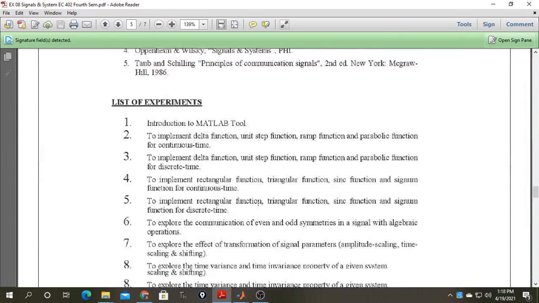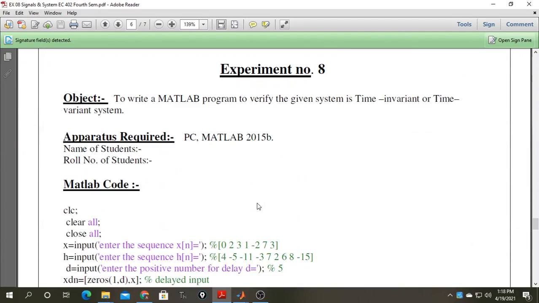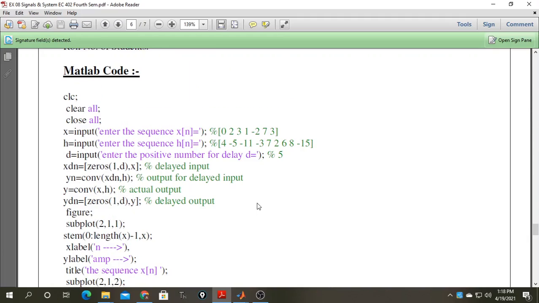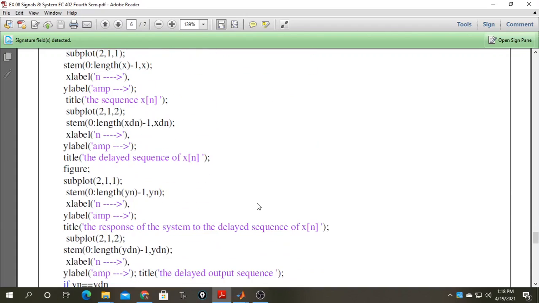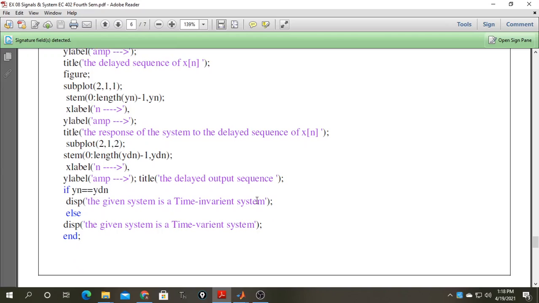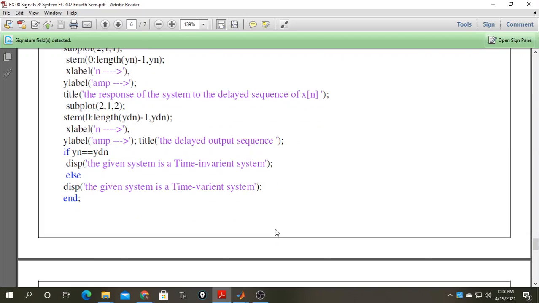So how do we judge whether a system is time invariant or variant? Suppose we have a sequence, and we apply an operation to it. After the operation, if the result is the same as it was previously, then the system is time invariant.